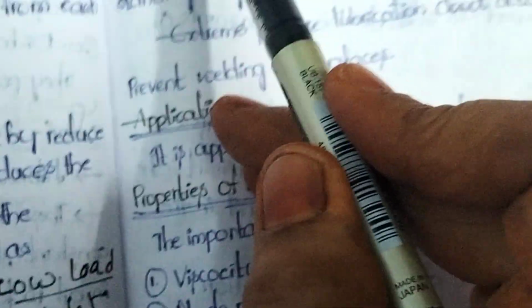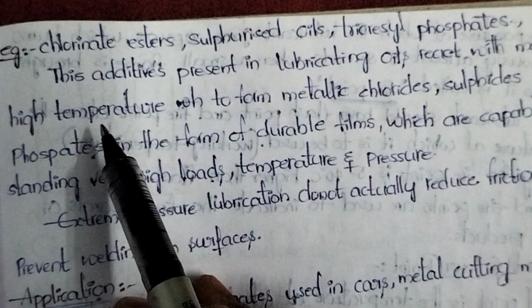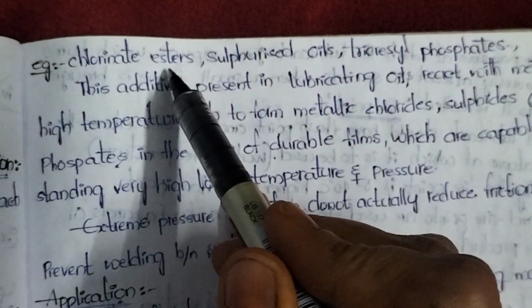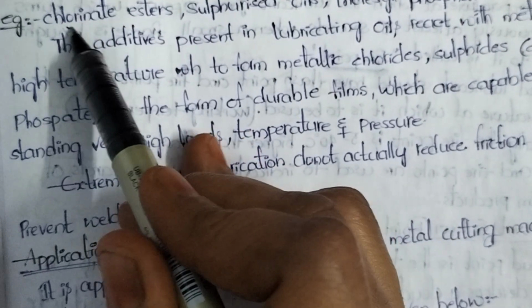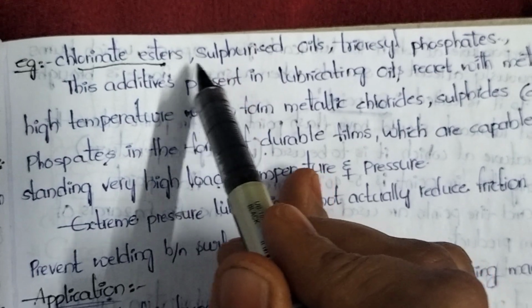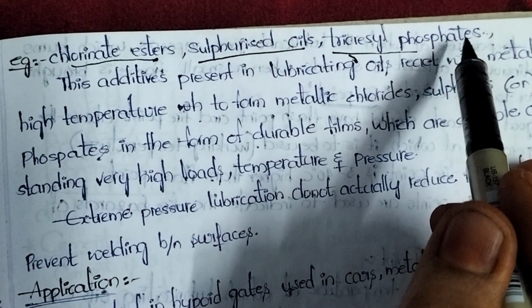Examples of extreme pressure additives are chlorinated esters, sulfurized oils, and tricresyl phosphates. These all are the extreme pressure additives. In this type of lubrication, the key point is this one. Chlorinated esters. What are the extreme pressure additives? Chlorinated esters, sulfurized oils, tricresyl phosphates.